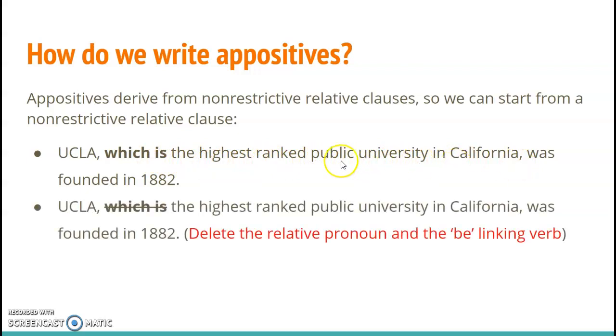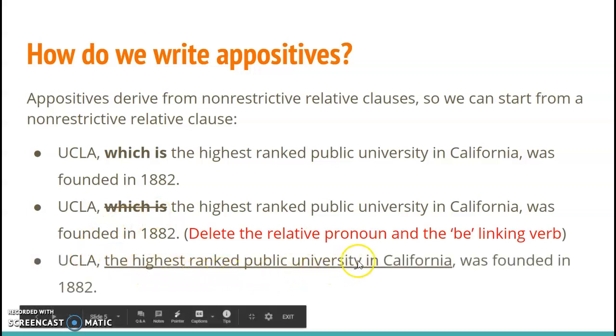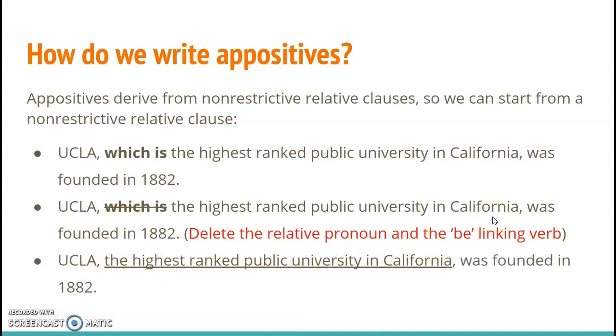To make the appositive, we just take out the relative pronoun and we take out the be linking verb, and we're left with a sentence that contains an appositive. UCLA, the highest ranked public university in California, was founded in 1882. So we need to make sure that we delete the relative pronoun, and we can only make an appositive if the verb is be linking verb. It can't be a helping verb as in a continuous or progressive verb phrase or passive voice. It needs to just be a linking verb by itself.